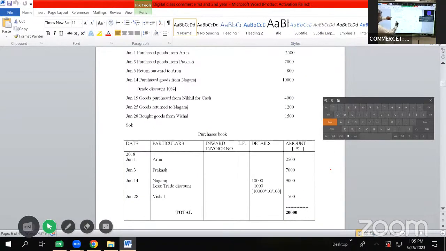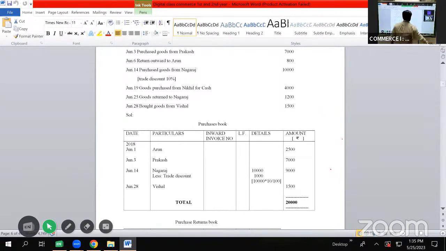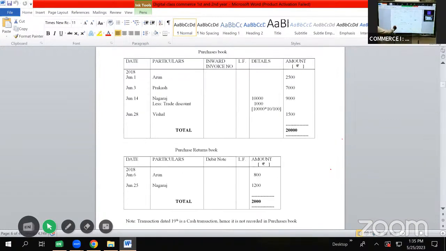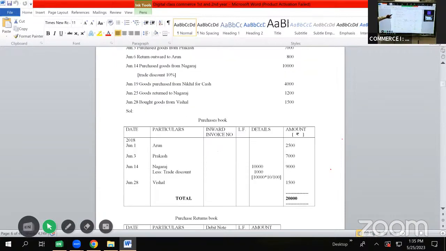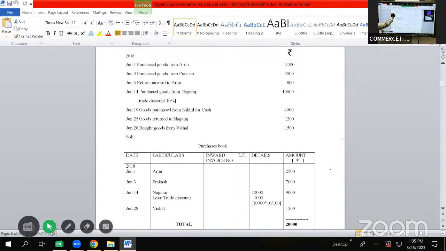So the format for here is the solution. The format for purchases book is date, particulars, inward invoice number, LF, details, amount rupees. Whereas the format for purchase returns book is date, particulars, debit note, LF, amount rupees. Let us go through the transactions and post them in their respective books. 2018 June 1 purchased goods from Arun 2500. So the date will be taken as 2018 June 1 Arun and the amount will be shown as 2500.